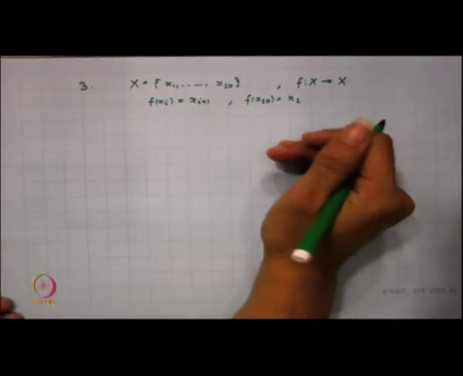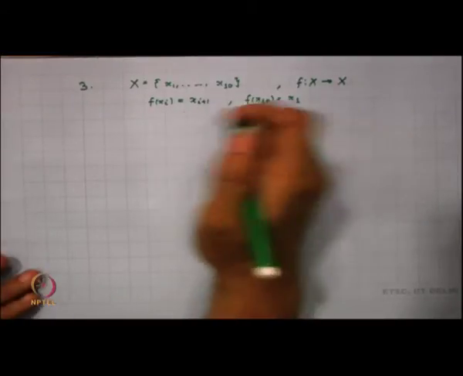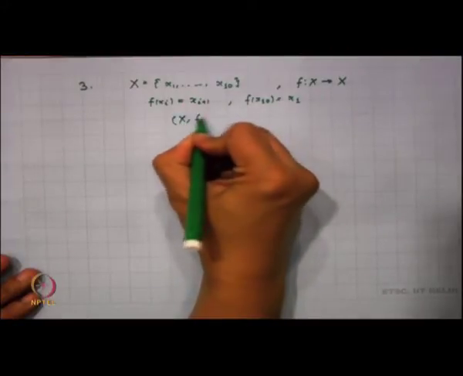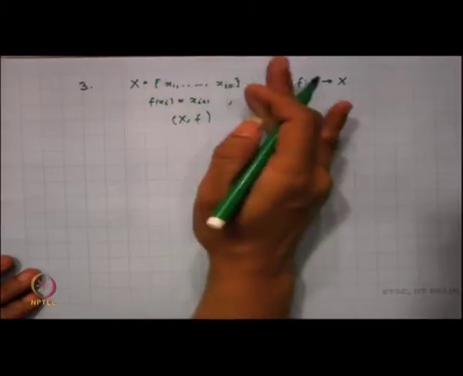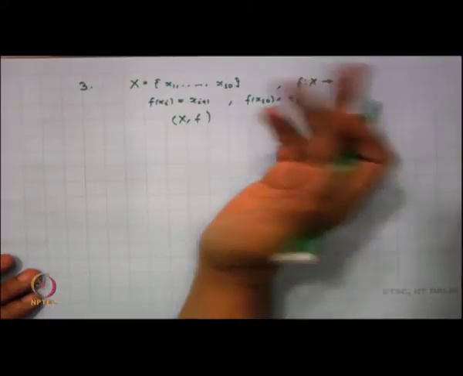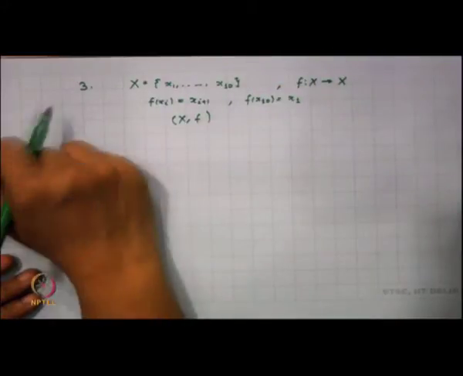Now think of this as just a periodic orbit. If I look into the system (X, f), it is just a periodic orbit. Since this is a finite set, I can think of this to have the discrete metric. So every singleton is open here.